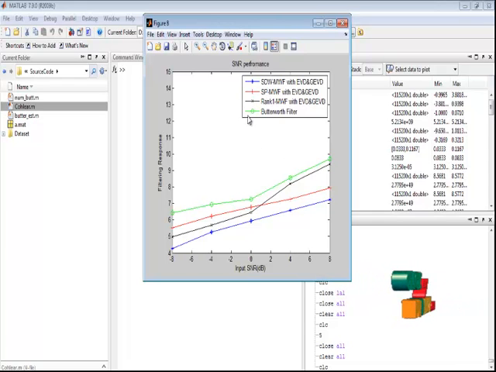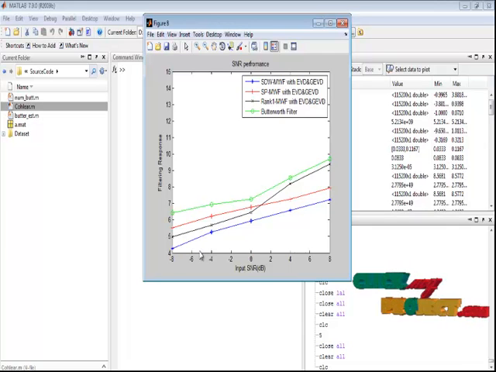The green channel represents the Butterworth filter, the blue channel represents the SDW-MWF Wiener filter method, the red color represents the SPMWF Wiener filter representation, and the black color represents the rank 1 MWF Wiener filter representation. Finally, the resultant output from the Wiener filter with Butterworth filter was processed.